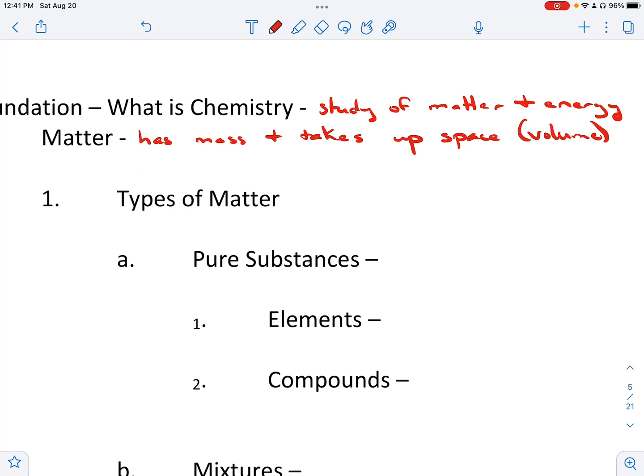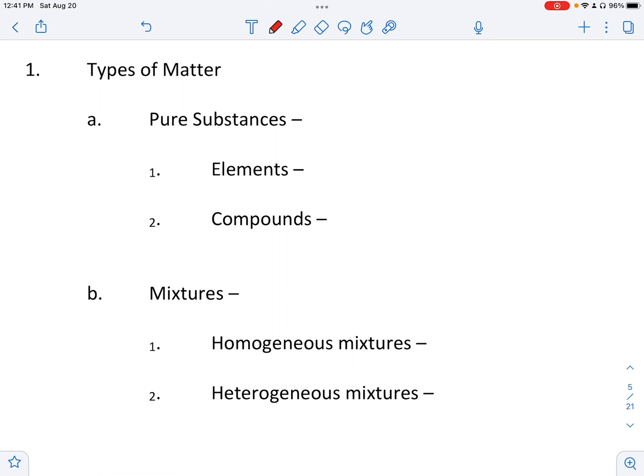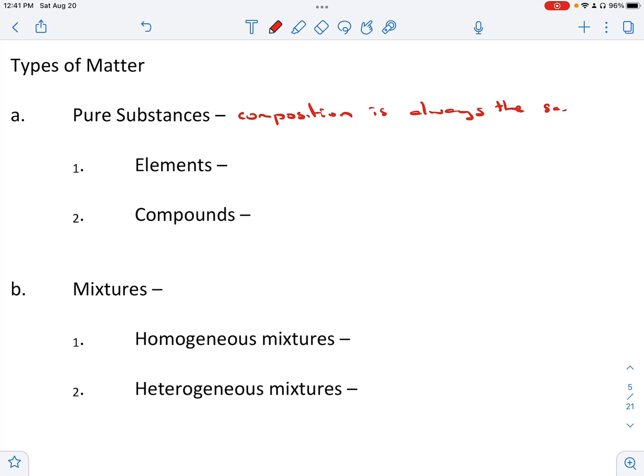Okay? So the bulk of our notes today are going to be our types of matter. We're going to break it down into two major types. We have pure substances, which means the composition is always the same. So this never changes. Wherever we are, this is going to have the same composition, never changing. It's always going to be the same, no matter whether we're in Western Kansas, Colorado, California, or across the pond in England. It's always the same.